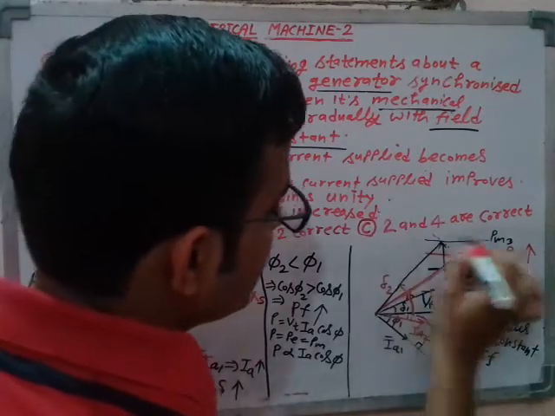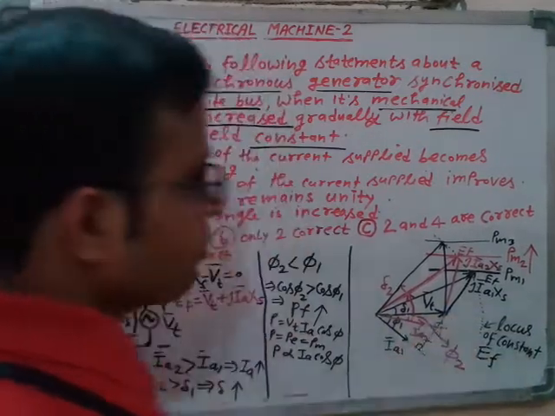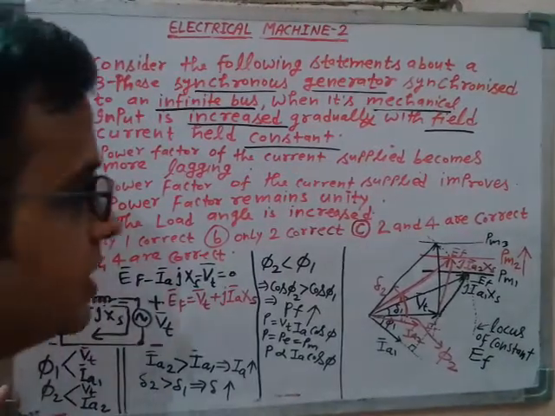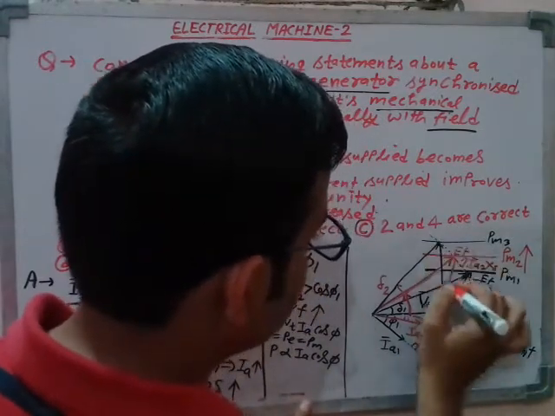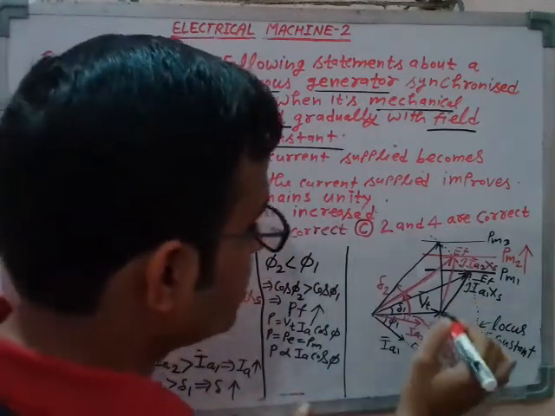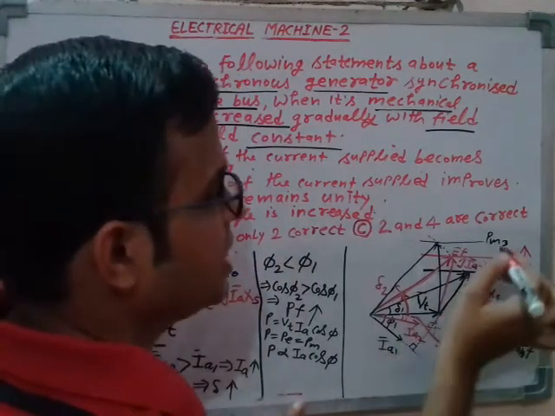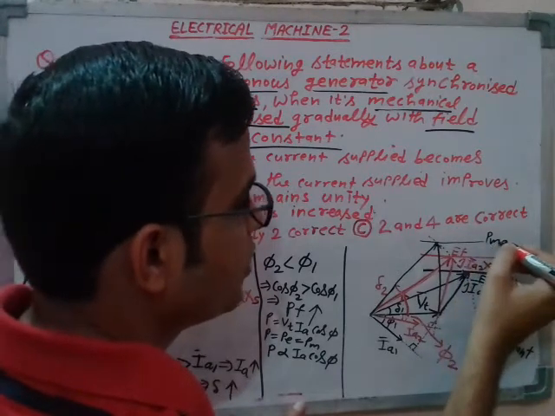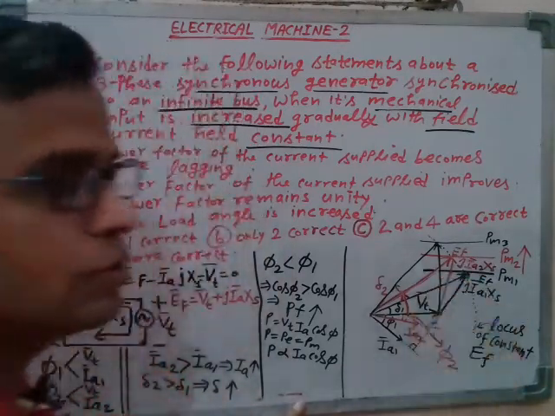axis. If you further increase the mechanical input, at one point this line will be exactly perpendicular to the terminal voltage phasor. That means that is a unity power factor operation. Suppose this phasor is exactly perpendicular to the terminal voltage Vt. So what is the meaning? That means the power factor has been improved to unity by continuously increasing the mechanical input. Suppose at PM3 your power factor has reached unity.